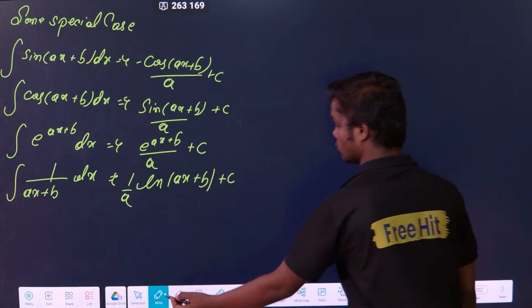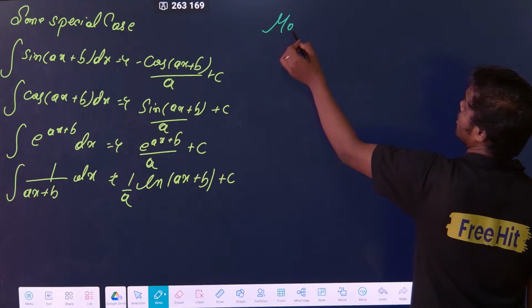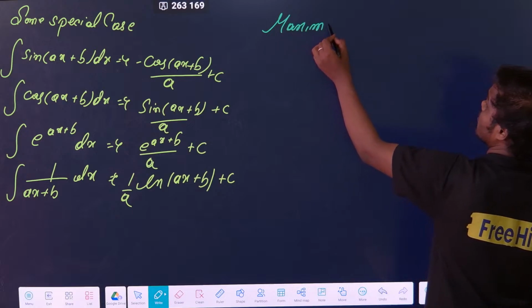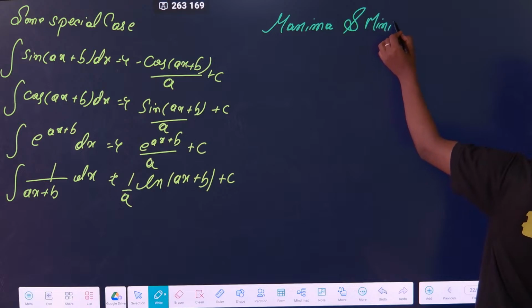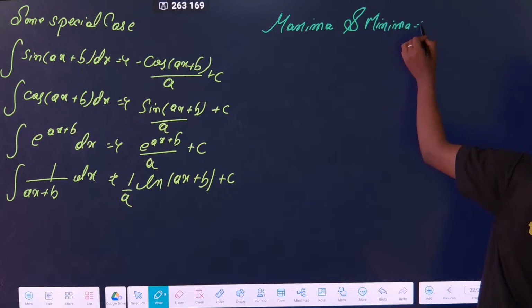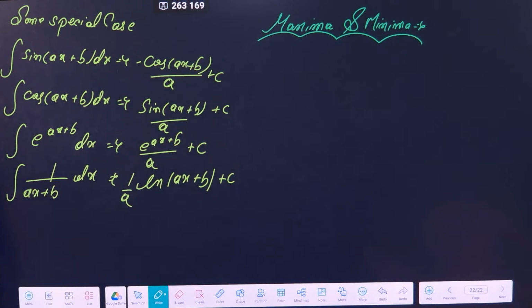Correct? Now the last but not the least is maxima and minima. First note this, then I will go to that. Note that down.